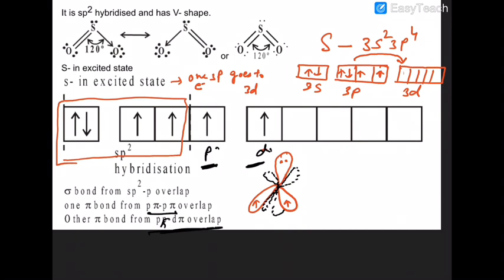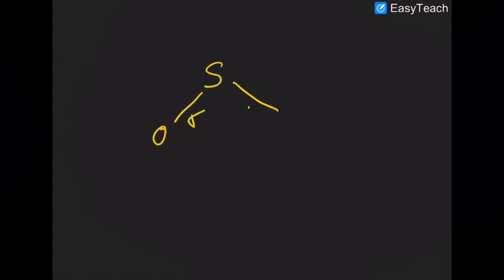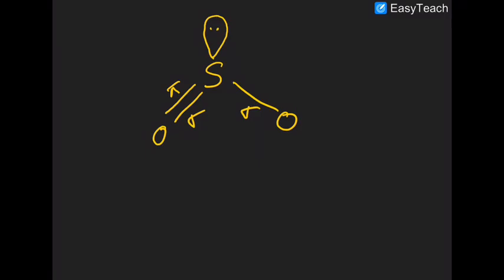So what happens here? In this case, sulfur forms one sigma bond with oxygen, and sulfur forms a sigma bond with the second oxygen. It contains one lone pair here. This pi bond is a P pi bond, while the second bond is a P pi D pi bond.